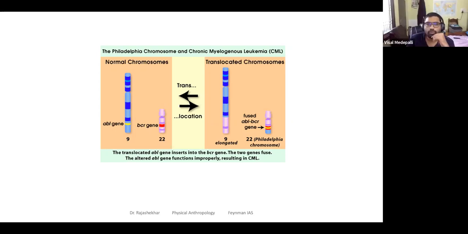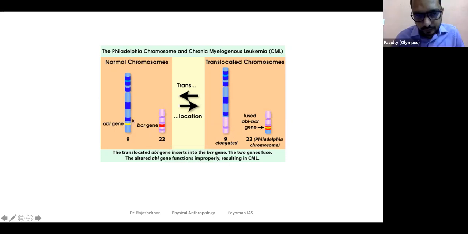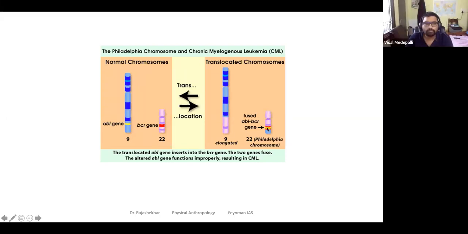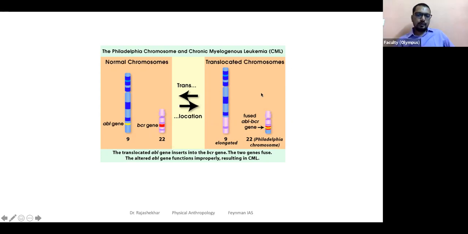Even part of 22 goes into chromosome 9. So you see this color? There was just blue color, right? So this shift had happened here. That is what results in the elongation of chromosome 9. But the known phenotype, or known problem, happens when ABL moves between the BCR gene on chromosome 22. That's what results in this abnormality. Otherwise, it's translocation, so an exchange has to happen.